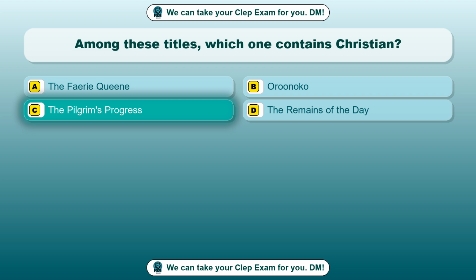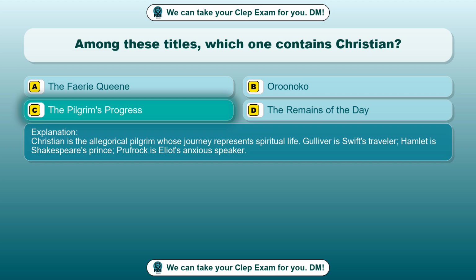The Pilgrim's Progress. Christian is the allegorical pilgrim whose journey represents spiritual life. Gulliver is Swift's traveler. Hamlet is Shakespeare's prince. Prufrock is Eliot's anxious speaker.